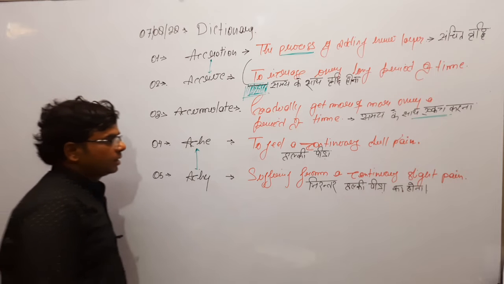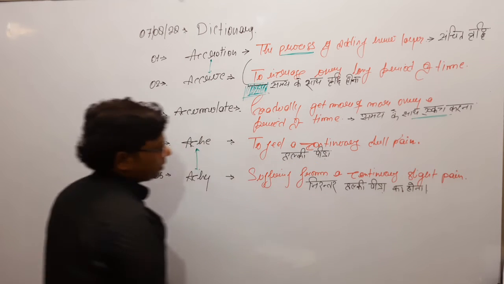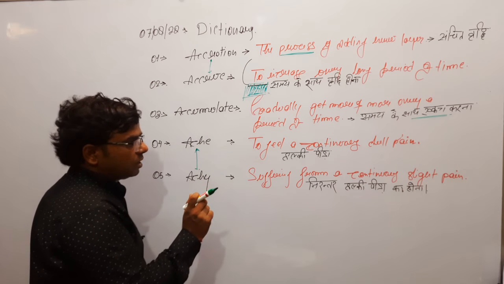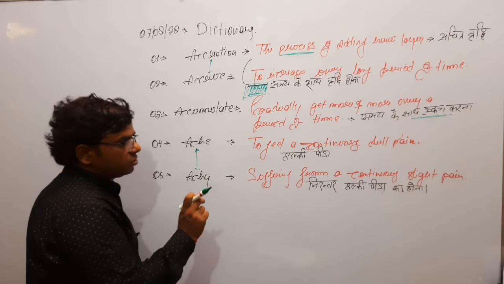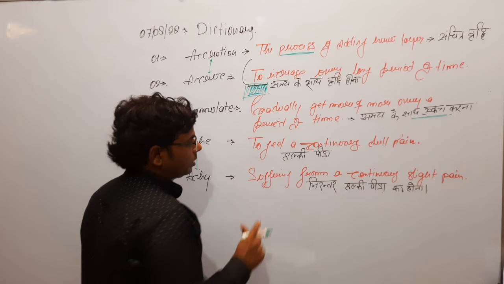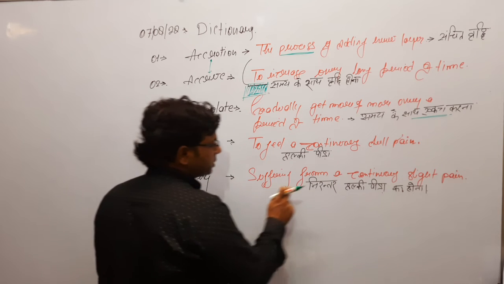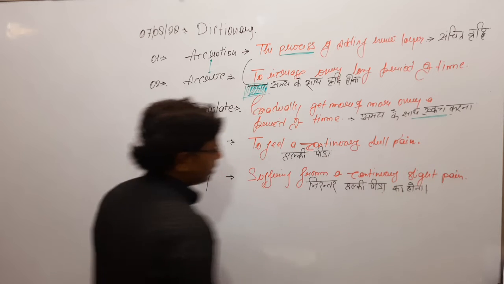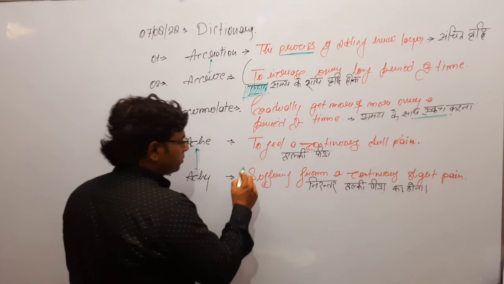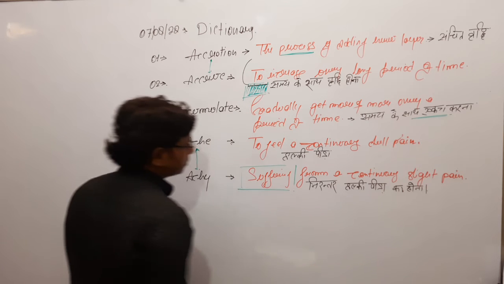Ache: to feel a continuous dull pain, हल्की पीड़ा का निरंतर होना, continuous dull pain. Or ail: suffering from a continuous dull pain. The word which makes the difference between these two words is suffering.